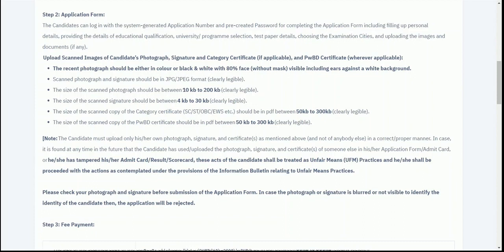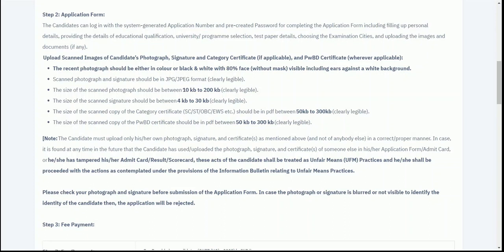Now once you have read all the guidelines carefully, you have to submit the application form. Here in the application form, you need to check that all the details are filled correctly and in all the sections. In the application form, we have different sections, like personal details, where the candidate needs to fill in their personal details, and if they belong to any quota, they need to fill it in their personal details. Then we have the educational details, where you need to mention your 10th and 12th mark sheet.